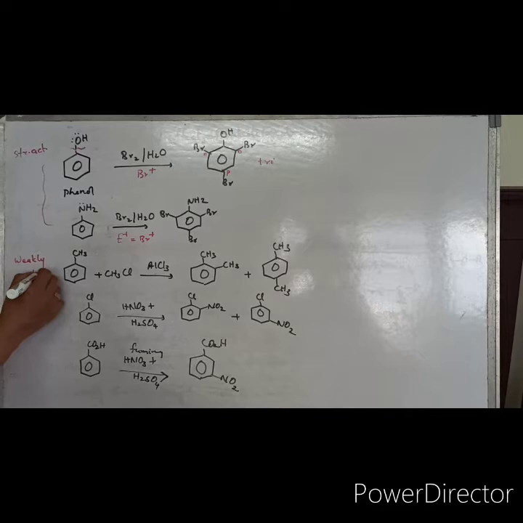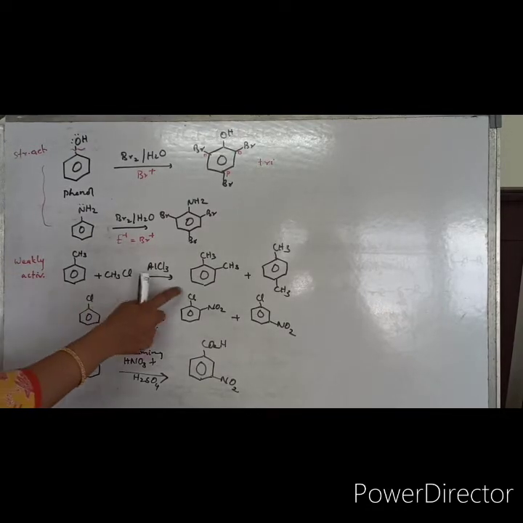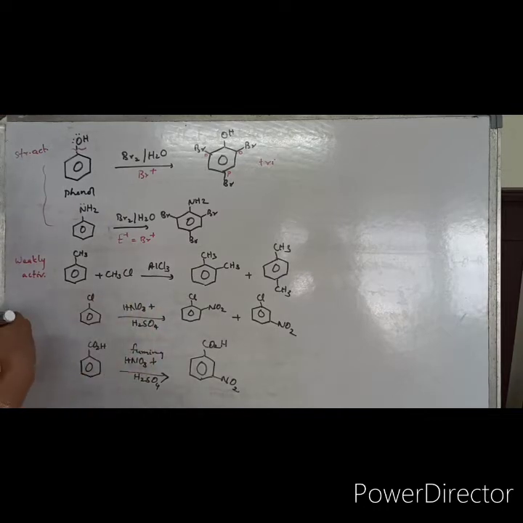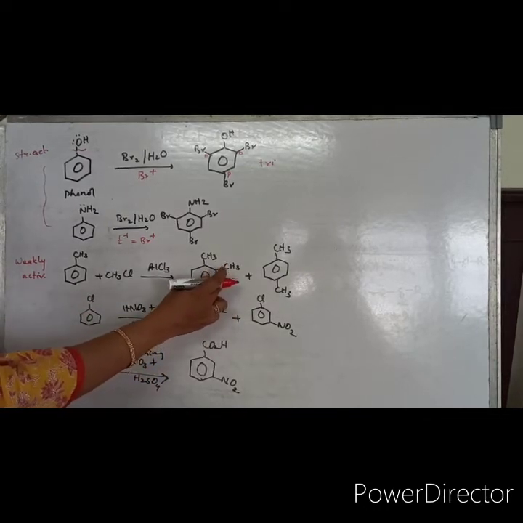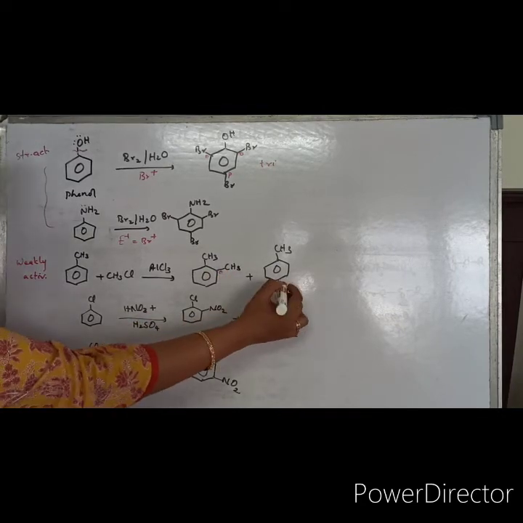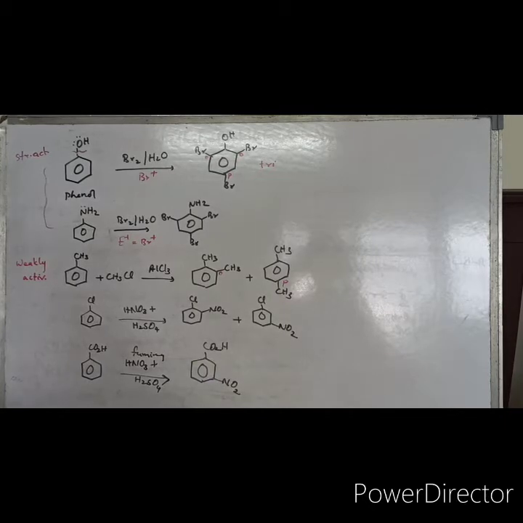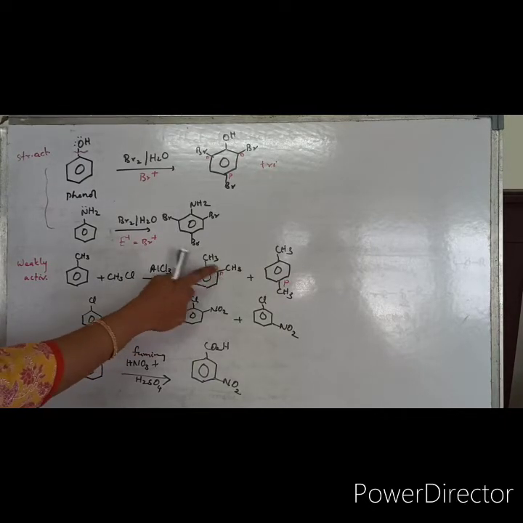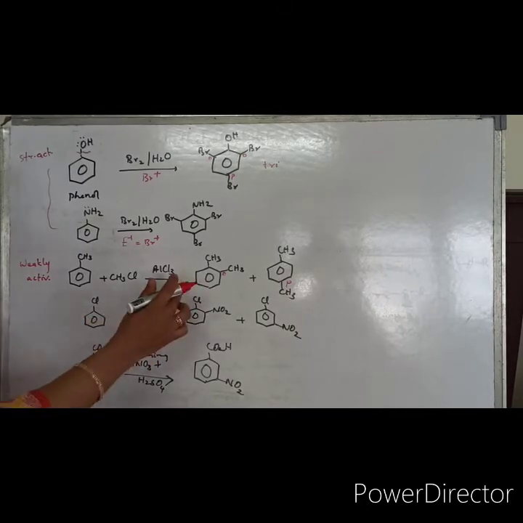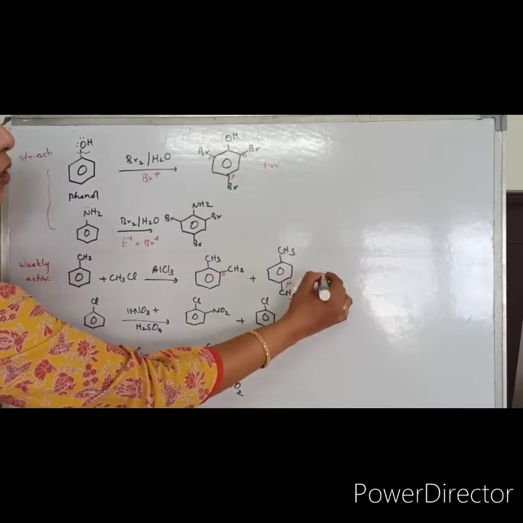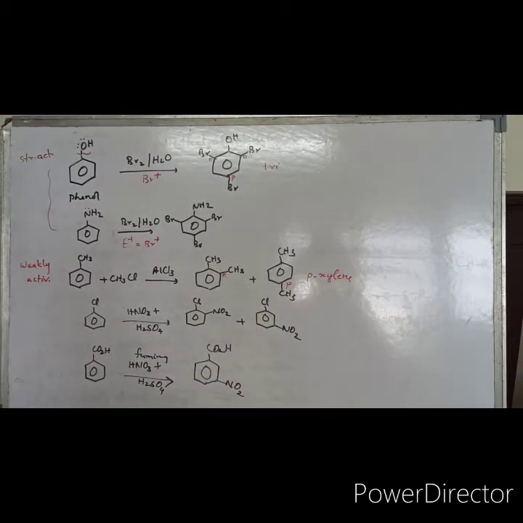So activating groups are ortho-para directors. Here you will be getting a mixture of products, where one product will be ortho, in which ortho-methylation happens, and the second product will be para. So this, 1,2-dimethylbenzene, is called xylene. This is basically ortho-xylene and this will be para-xylene, a mixture of two. You will be getting a mixture of two products.